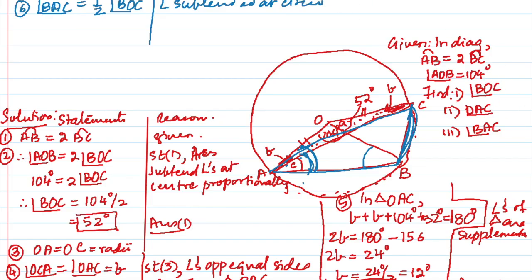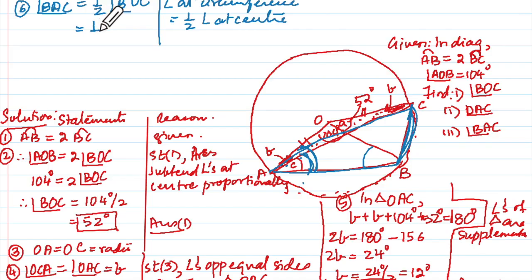Actually, I gave you the shorter statement: angle at circumference equal to half angle at center.